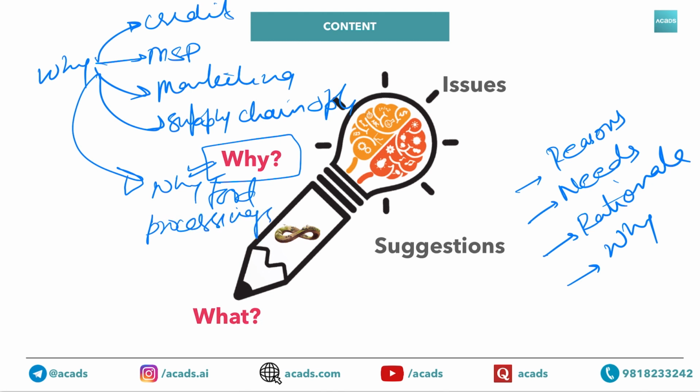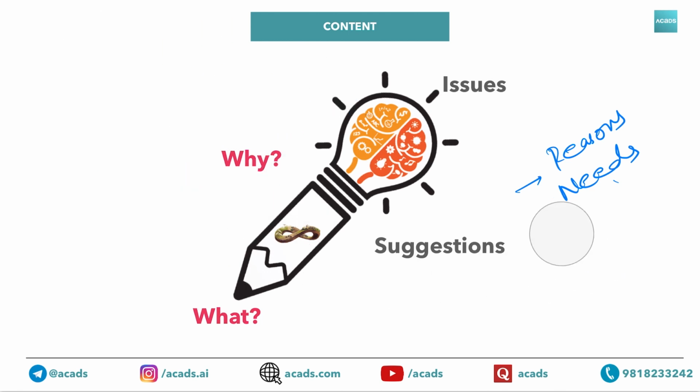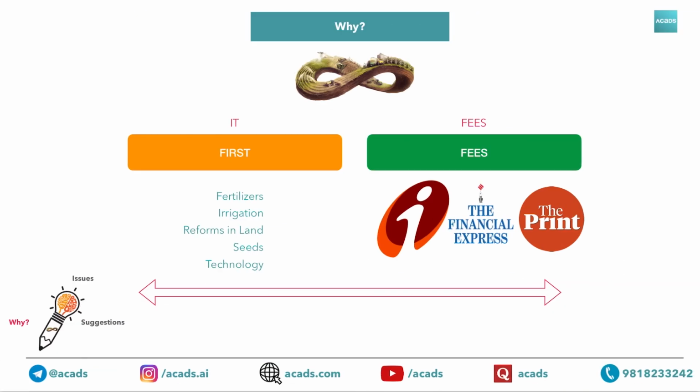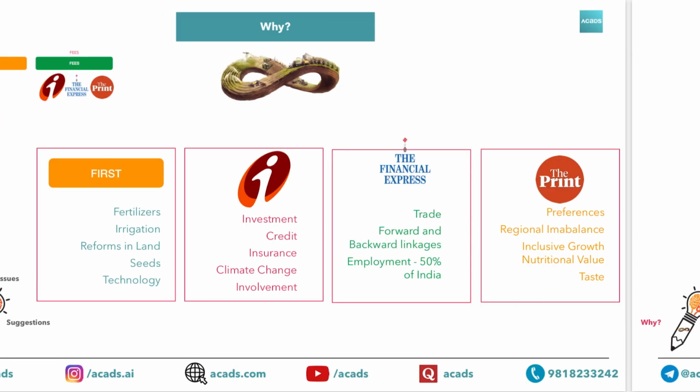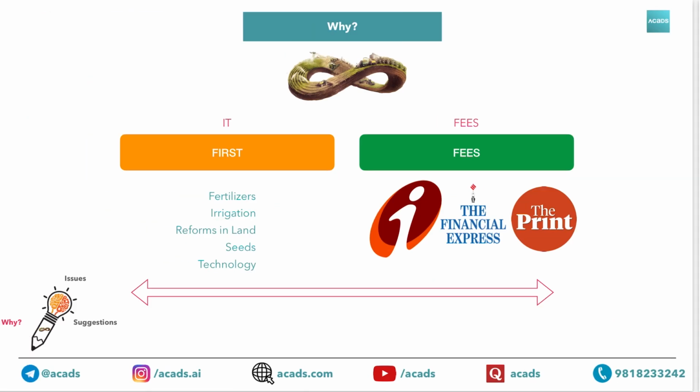So here we will do two things. Number one, as usual we will provide you with the mnemonic, and second we are going to provide you one virtuous cycle also. In agriculture it is very crucial to have one diagram for most of the subtopics mentioned in the syllabus. So for why, we will give you this mnemonic, we will explain it, and then ultimately we are going to give you one diagram for why. So let's start.